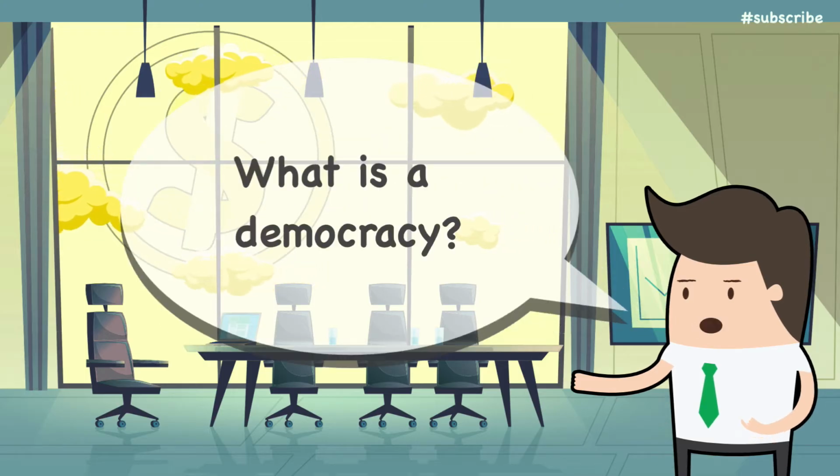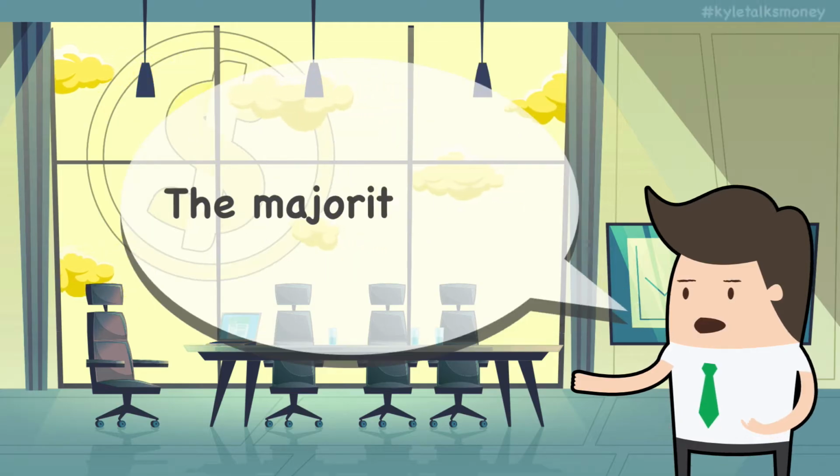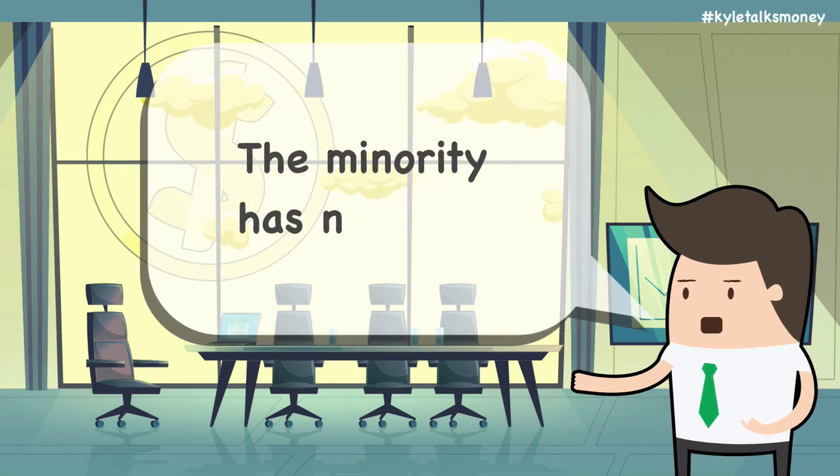So what is a democracy? A democracy is a form of government in which all eligible citizens have the right to equal participation, either directly or through the elected representatives, in the proposal, development, and creation of laws. To put it very simply, it is a form of government where people choose their own government and the voice of the majority rules. Once the majority is established, the minority has no say.